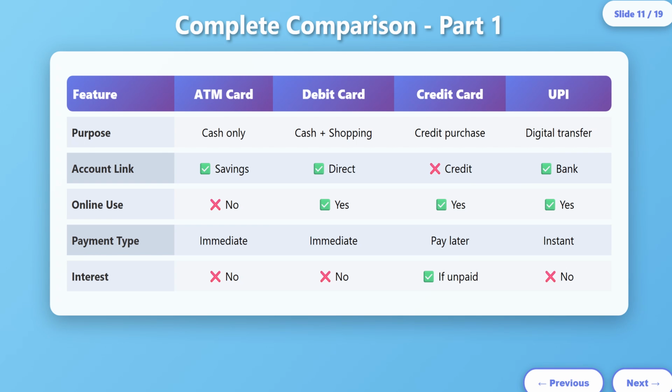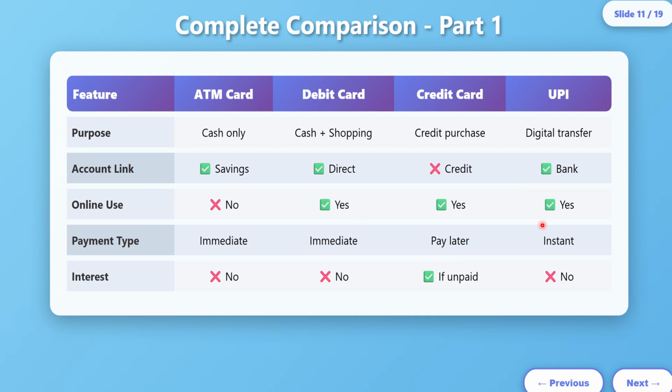Now let's compare various features and whether they are available in these cards. An ATM card is for cash only, whereas a debit card is for cash plus shopping. With a credit card you can have credit purchase. UPI is for digital transfers. Here ATM card, debit card and UPI are linked to bank accounts, whereas a credit card is not linked. An ATM card you can't use for online, whereas debit card, credit card and UPI you can.